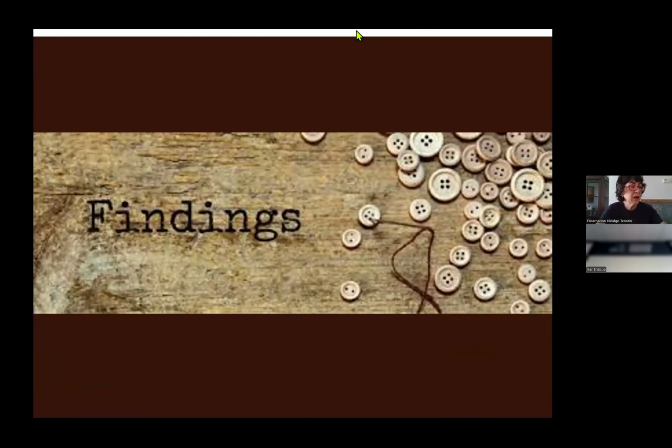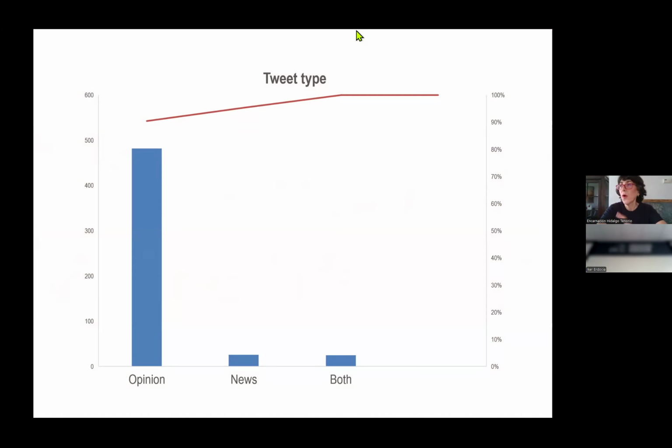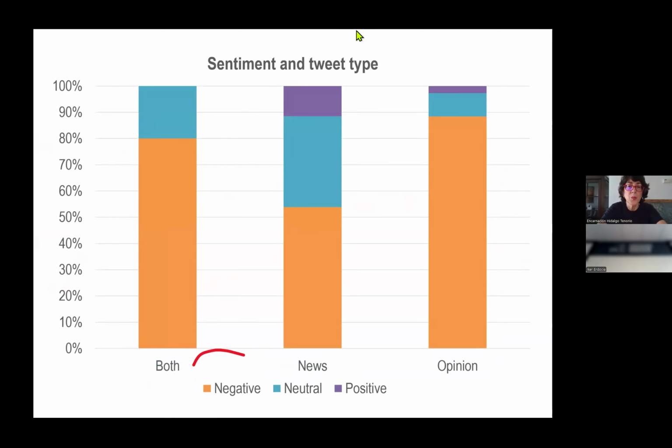So the findings are quite simple. And as I said, we didn't invent the wheel, so we just proved what we expected. So first of all, those tweets basically were opinions, and opinions that very often, not unexpected at all, were negative if we consider the sentiment of these posts, very negative in terms of they were criticizing, harassing, or mistreating the target in the past.